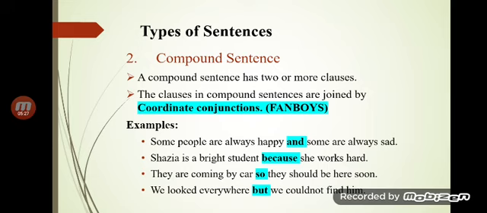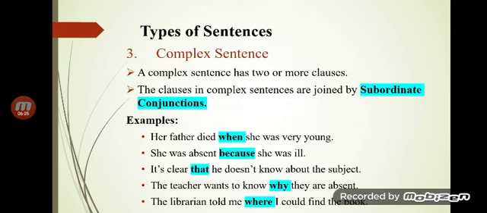So a compound sentence is formed by two independent clauses joined by a coordinate conjunction, and what comes in coordinate conjunctions? That is FANBOYS. So how do we form the compound sentence? A compound sentence has two or more clauses joined by a coordinate conjunction. These clauses are called independent clauses, and even if we erase that coordinate conjunction, we still get the proper sense. Then comes the complex sentence. A complex sentence has two or more clauses.